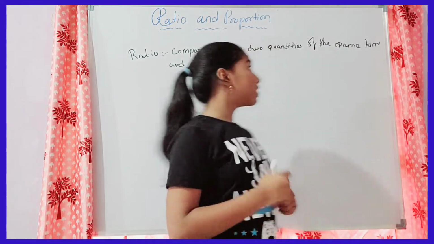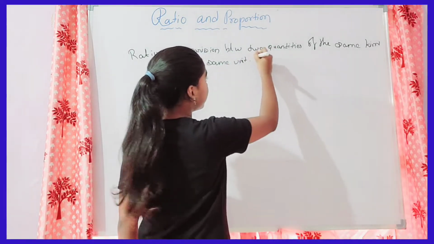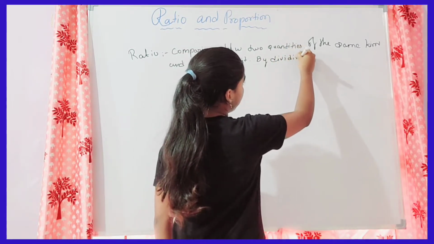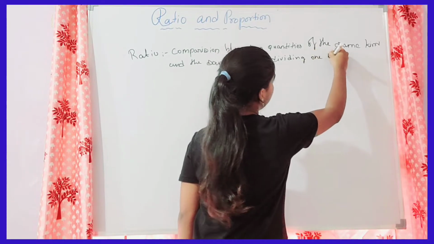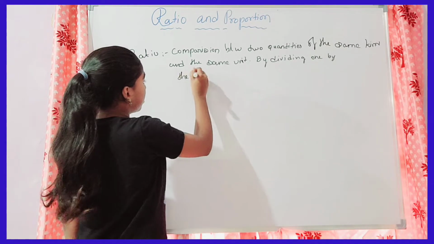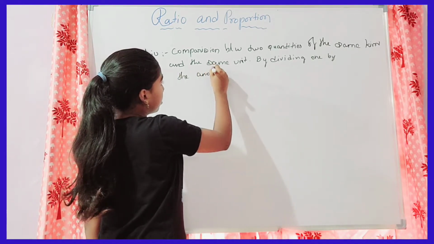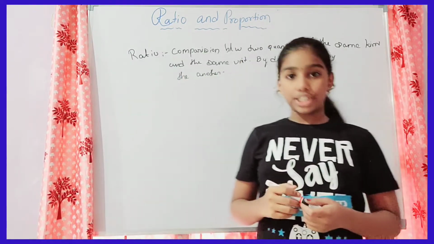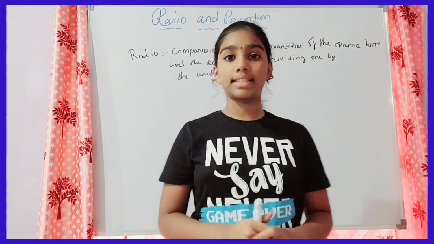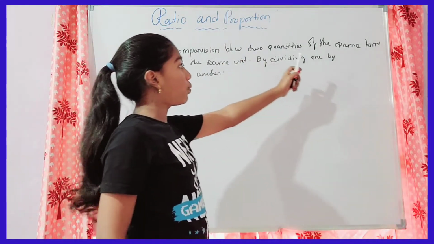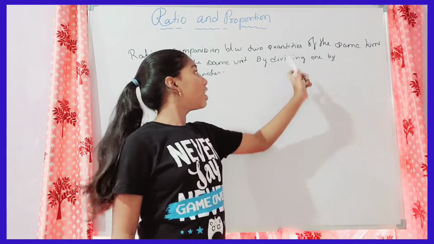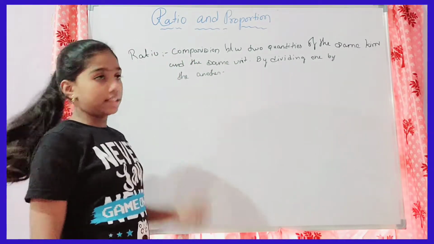And with that, it is done by dividing one by the other. Ratio means comparison between two quantities of the same kind and the same unit by dividing one by the other.